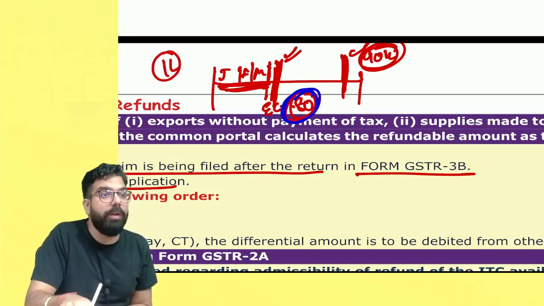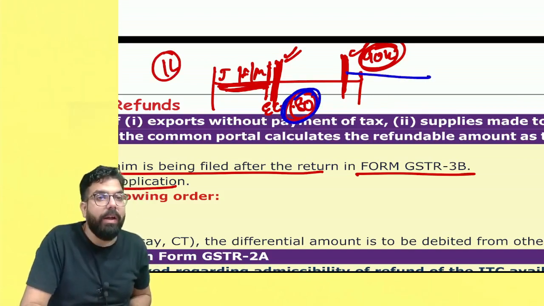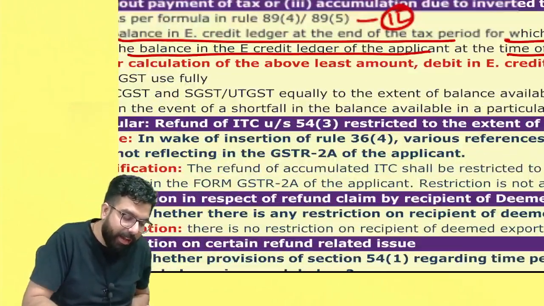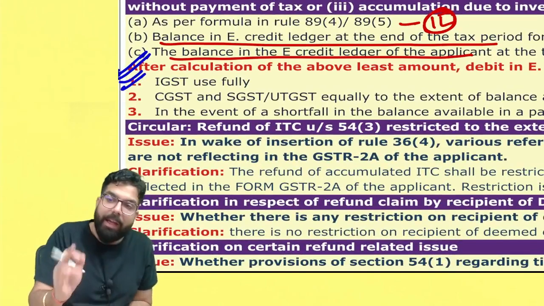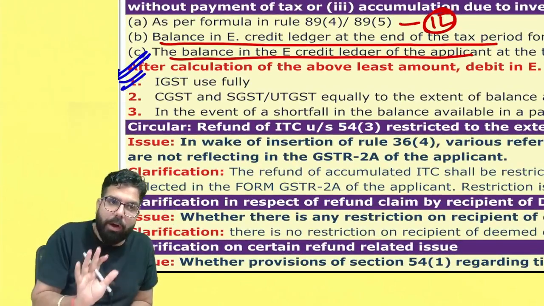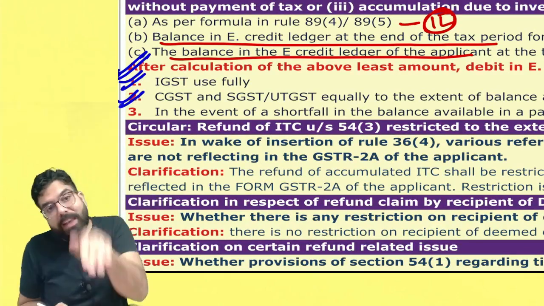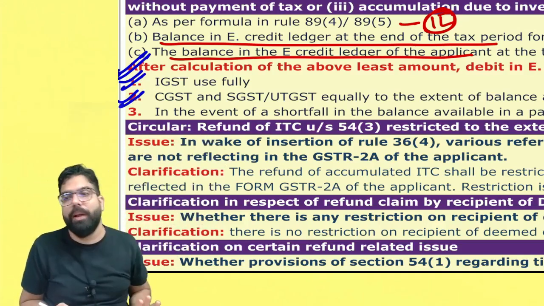Now this 80,000 will be given out of CGST, SGST or IGST. So when they are giving the refund, they will always give the 80,000 rupees out of the IGST balance first. They are telling that after calculation of the amount, the IGST shall be used fully, and they will give the refund out of the IGST account. Then they will use CGST and SGST equally, and if any other amount is still payable, whichever head has a balance, from that head they will pay the amount.